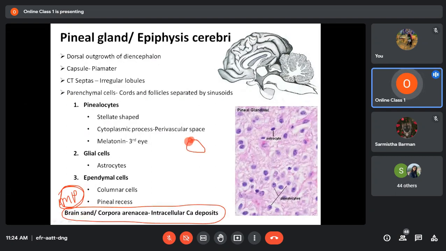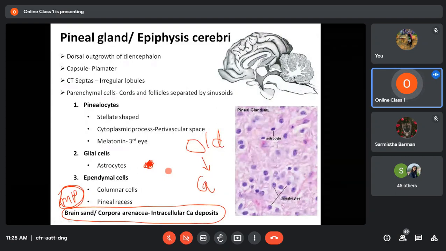In old animals there is deposition of calcium in the pineal gland, and such calcium deposits appear as dark granules within the gland. Those granules are called brain sand. So brain sand is nothing but calcium deposits.